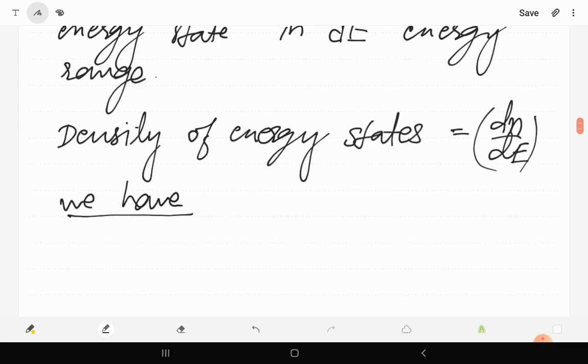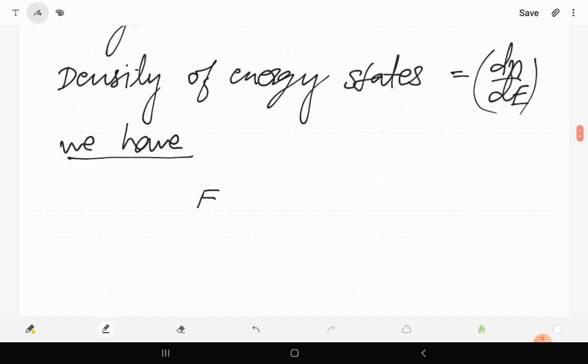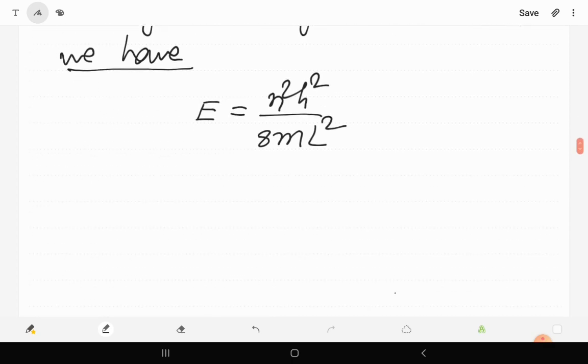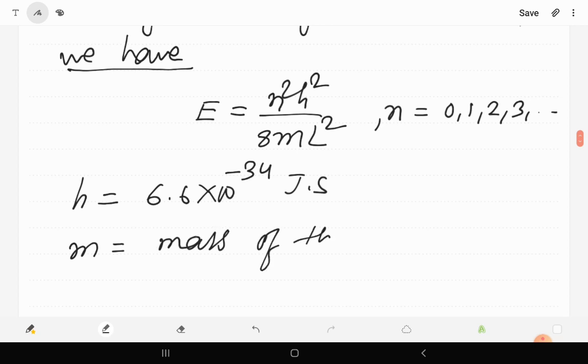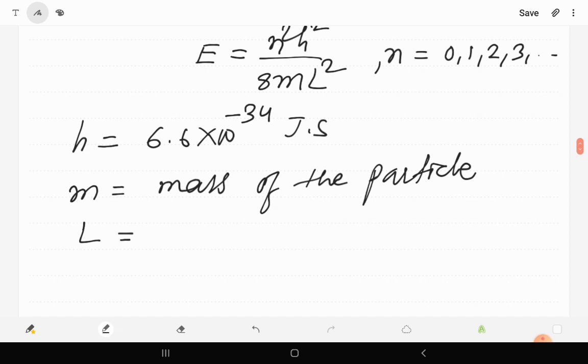For a free electron, in the previous unit we studied a particle trapped in a one-dimensional box, where the energy of the particle is given as E equals n squared h squared upon 8 m L squared. Here n is the quantum number and its value is 1, 2, 3, etc., meaning an integer. h is Planck's constant, with value 6.6 times 10 raised to power minus 34 joule second. m is the mass of the particle, and L is the length of the one-dimensional box.